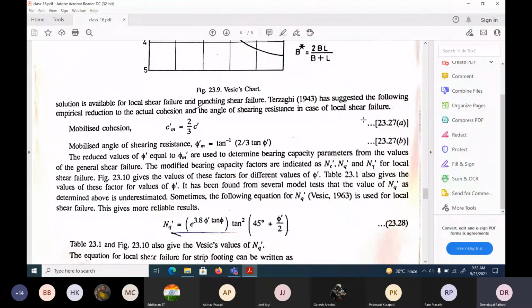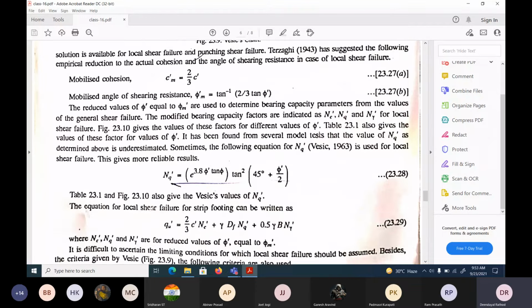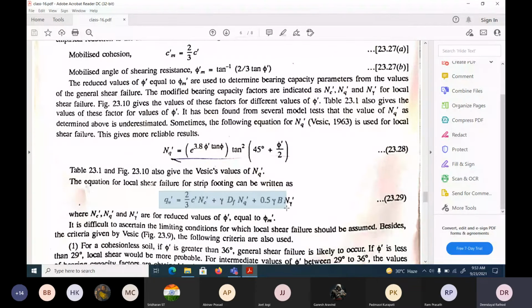Understand? By doing this, you will get all our values, and our equation will change. Now the equation becomes C equal to 2/3 of C, with NC dash, NQ dash, and N gamma dash. So all the dashes will come into picture here. Dash means local shear failure.